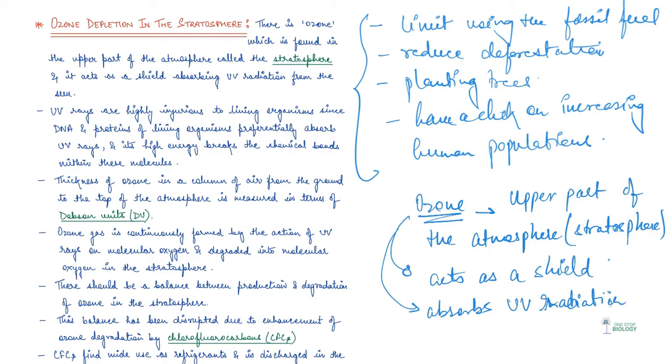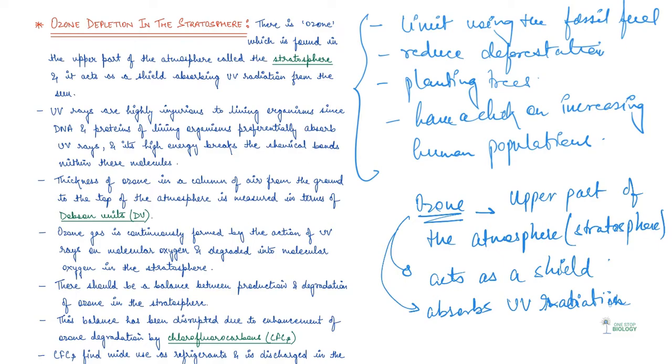It absorbs UV radiation which is coming from the sun. So basically, UV rays are highly injurious to living organisms since our DNA and proteins absorb UV rays and its high energy breaks the chemical bonds within these molecules, which leads to mutation.